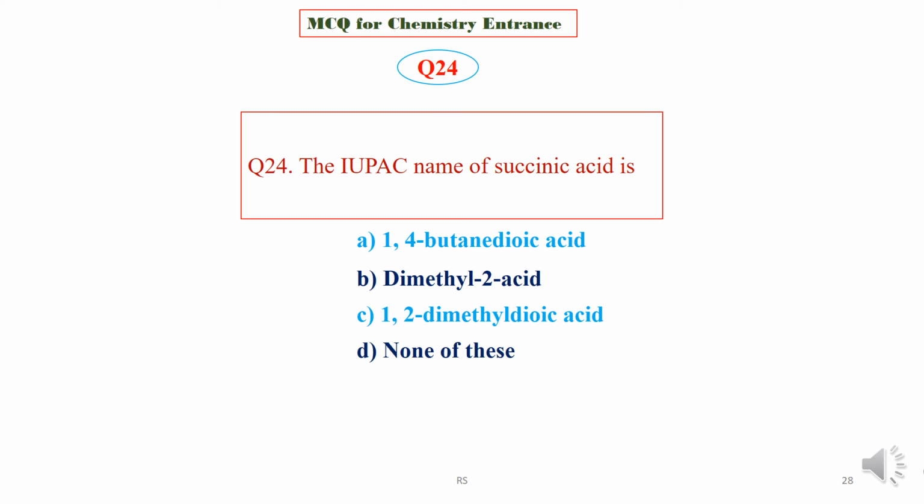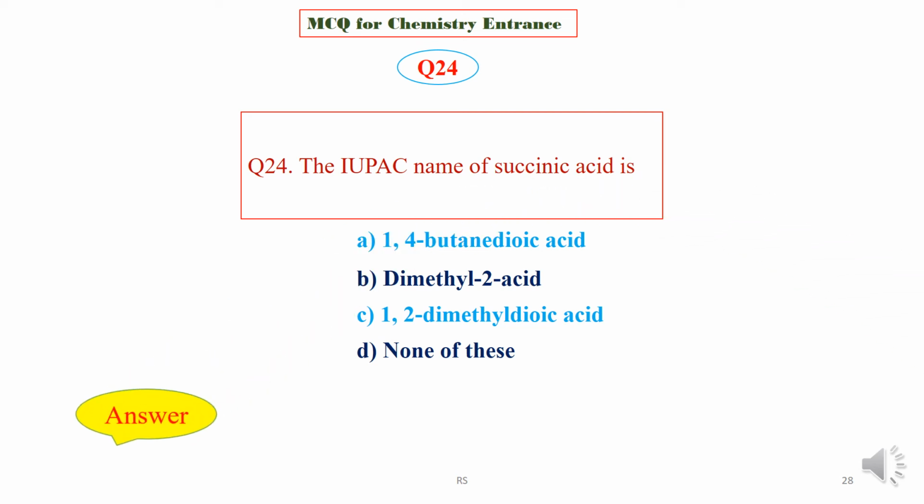Question 24. The IUPAC name of succinic acid is 1,4-butanedioic acid or dimethyl 2 acid or 1,2-dimethyl dioic acid or none of these. Choose the correct IUPAC name among these four options.